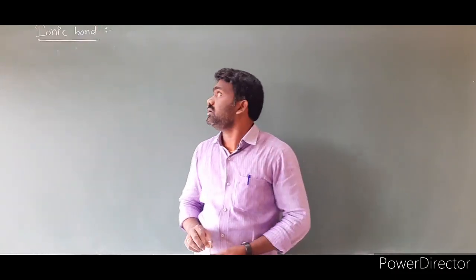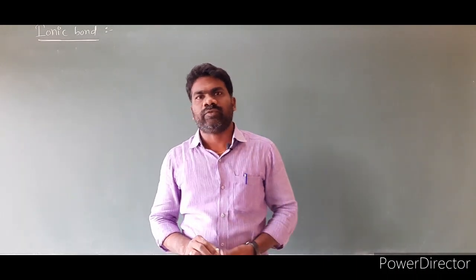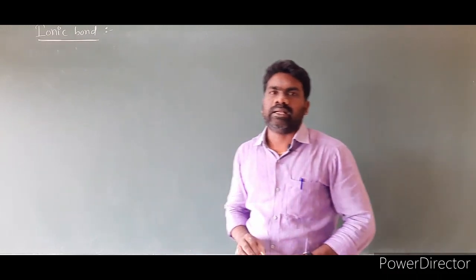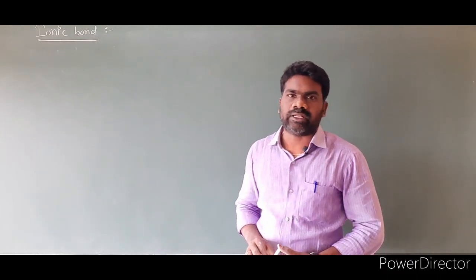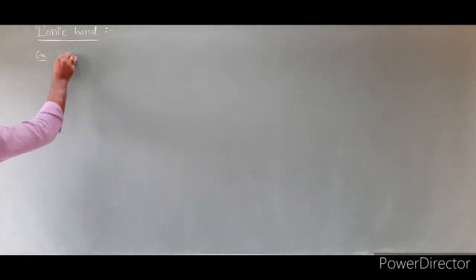Next topic is ionic bond. The ionic bond is defined as the electrostatic force of attraction between two oppositely charged ions which are formed by the transfer of electrons. Let us understand the exact meaning of ionic bond by taking some examples. I am taking here an example, sodium chloride, NaCl.